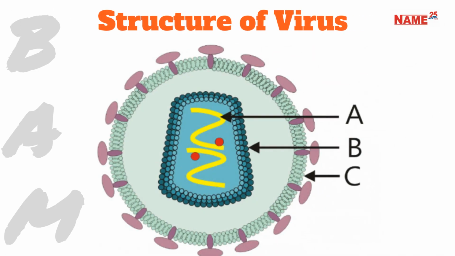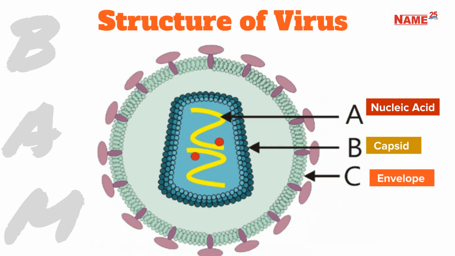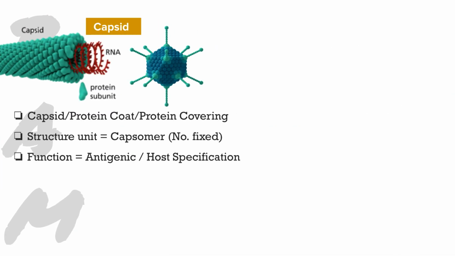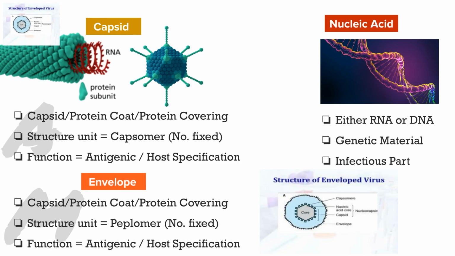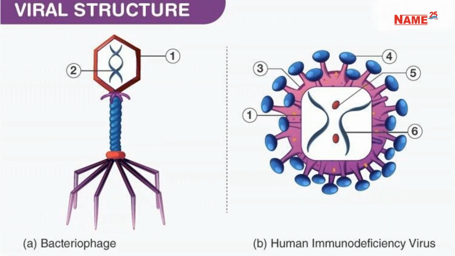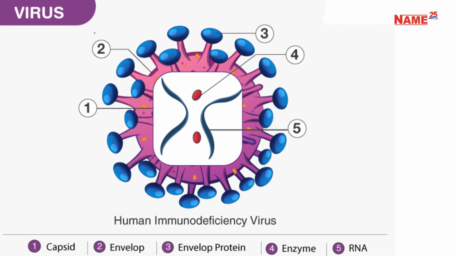The basic structure of a virus includes nucleic acid, capsid, and an envelope. The nucleic acid is labeled A, the capsid B, and the envelope C. The capsid is the protein coat, made of capsomeres, which determines host specificity. The nucleic acid is the genetic and infectious part, being either RNA or DNA. This diagram shows the structure of a bacteriophage and the human immunodeficiency virus, illustrating the key components of a viral structure. The components of the human immunodeficiency virus are labeled capsid, envelope protein, enzyme, and RNA.